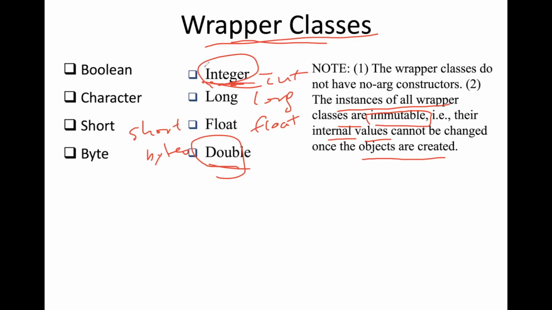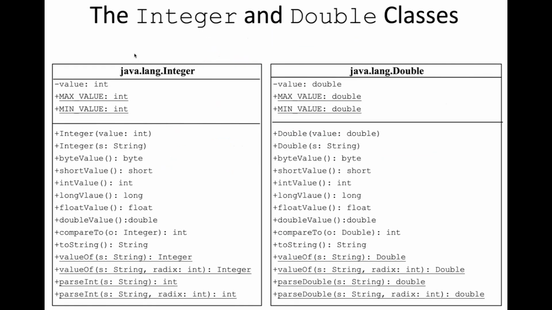Wrapper classes start with a capital letter, whereas the primitive is int, with a small letter i. The wrapper class Integer starts with a capital I. Let's look at specific examples of the Integer and Double wrapper classes. This is your Java API for both the java.lang.Integer and java.lang.Double wrapper classes. The private data and their accessors, their max value and minimum value for Integer, max and minimum values for Double, constructors for Integer, constructors for Double. These are public methods: short value, int value, long value, etc. There's conversion going on inside these public methods.